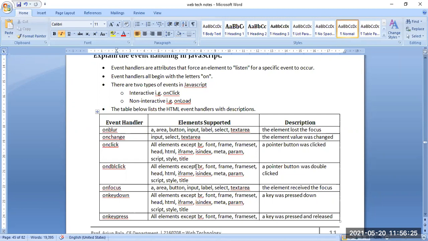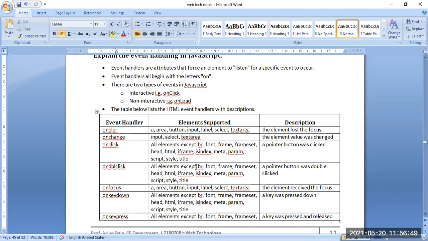A double pointer button was initiated. On focus, the purpose is that the element receives the focus. On blur, the element loses the focus, but using on focus, the element will receive the focus.